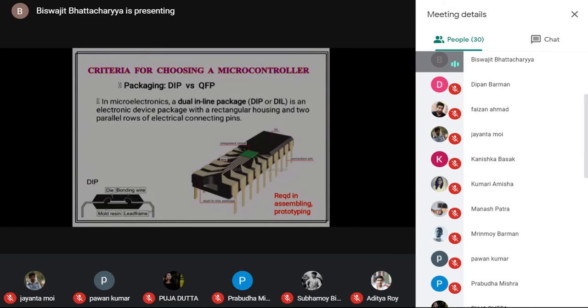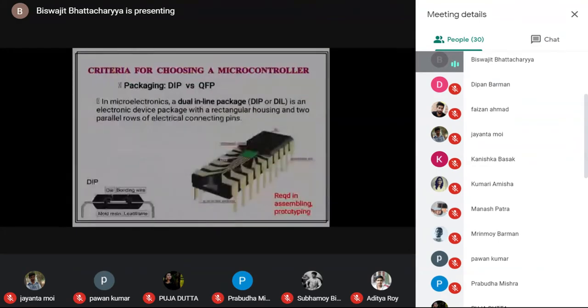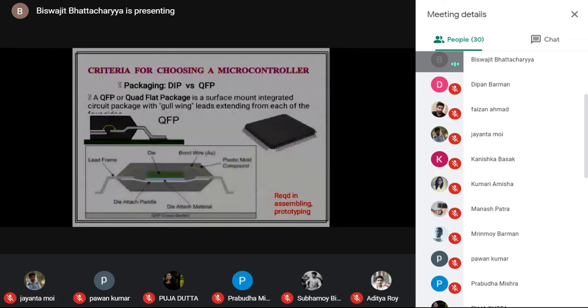There is one more thing also in DIP. Normally the dimension of each projection of pins or pin terminals is larger. The size of each pinout is larger than that available in QFP. In QFP, the pin terminals are quite small. Dimensionally they are very compact because it was manufactured later. It is the latest technology.